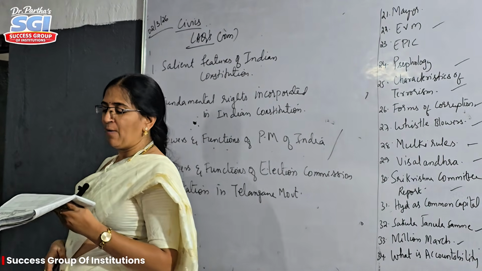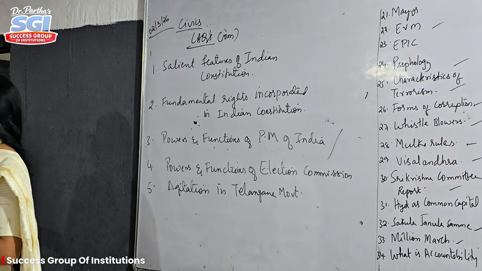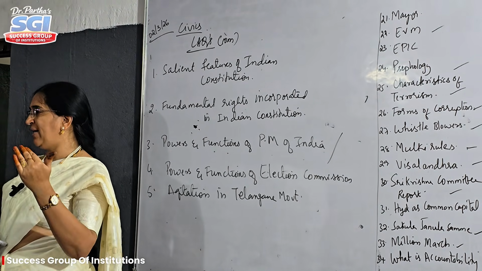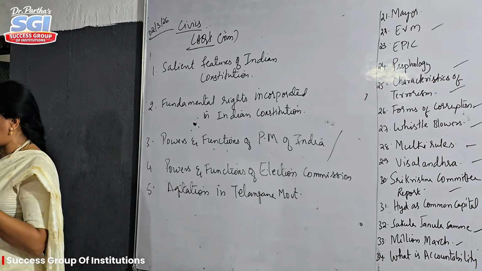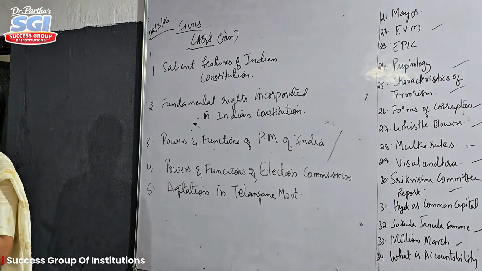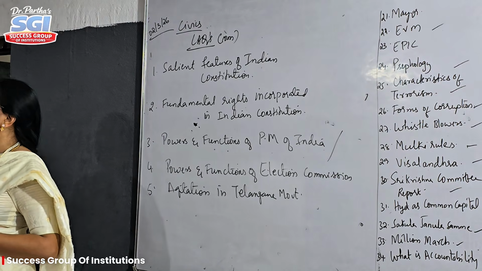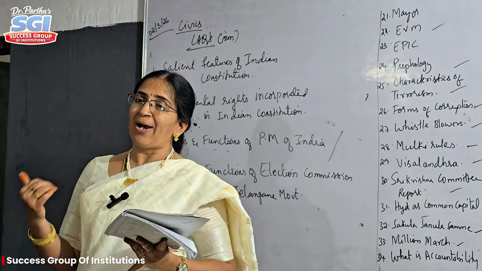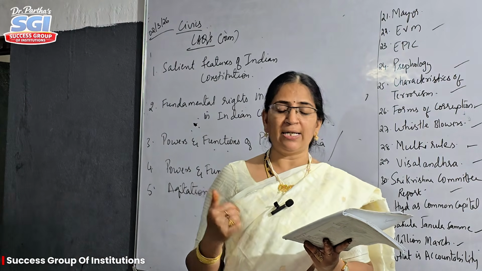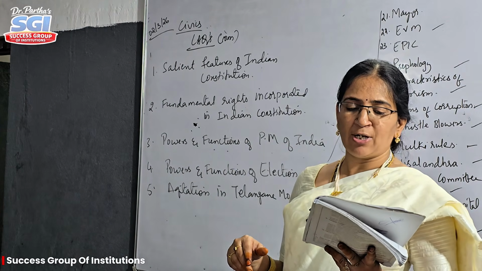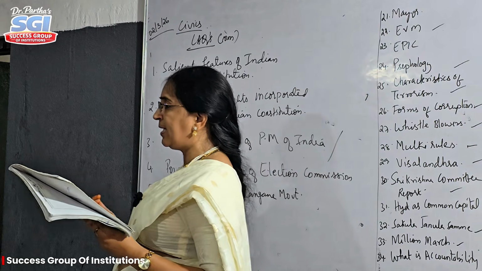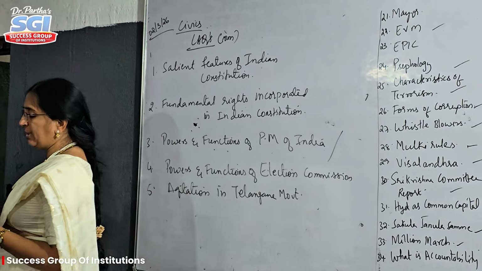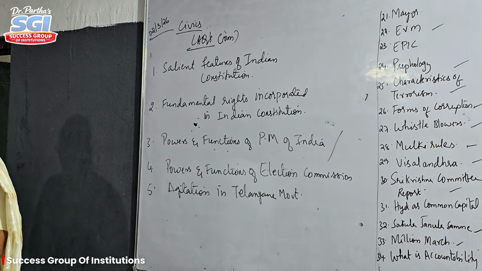Okay, so right to equality from 14 to 18. What is the right to equality? Giving equal opportunities to all the citizens. 14 deals with one thing, 15 with one particular thing, like that. From 14 to 18, every right has some particular importance. So right to equality from 14 to 18, right to freedom 19 to 22, right to freedom of religion 25 to 28, and cultural and educational rights 29 to 30. Article 31 deals with the right to property. Article 32 deals with the right to constitutional remedies.